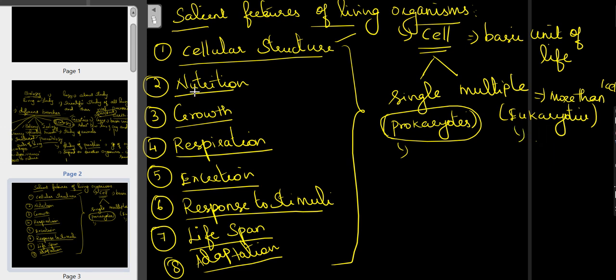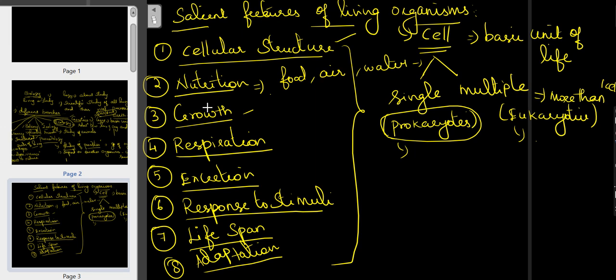Next one is nutrition. We need energy for our survivability, for growth, for movement, for every action. Living organisms, even human beings, need nutrition, food, air to respire, and water to drink.